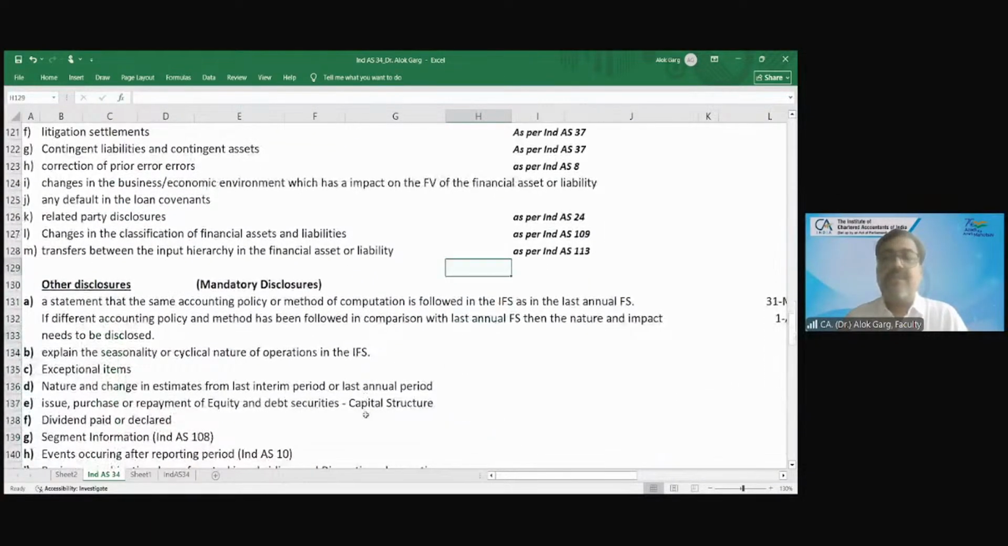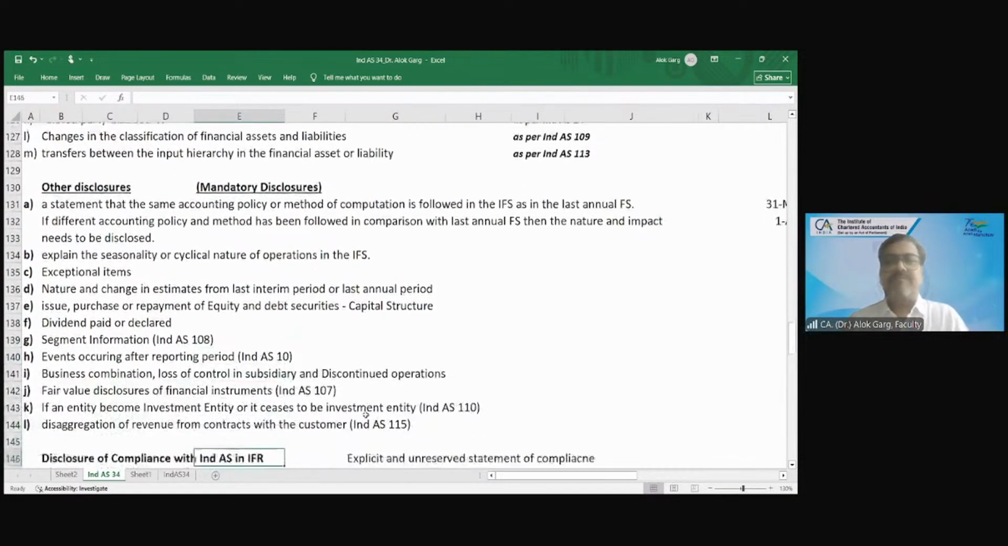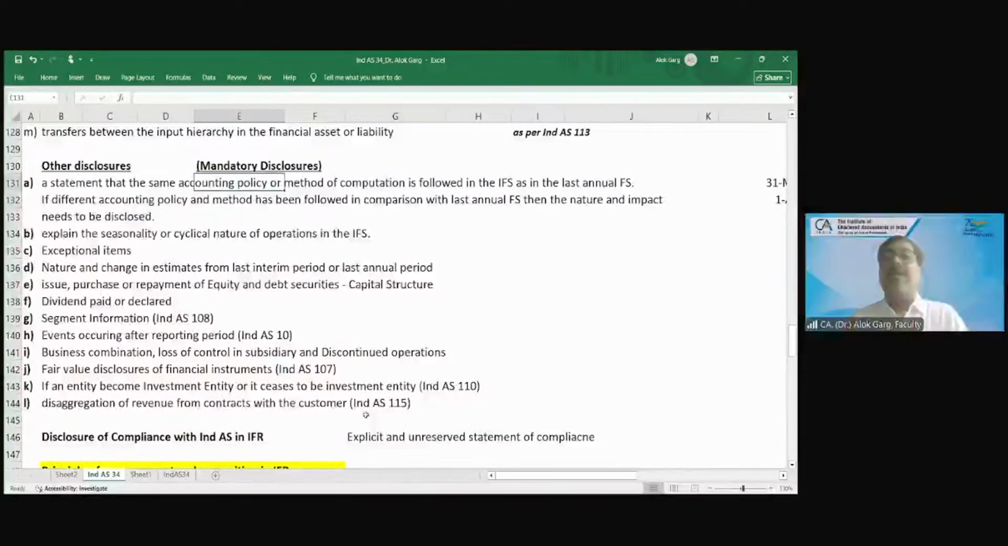So friends, then we are coming to the other disclosures. Other disclosures means mandatory disclosures, meaning it doesn't matter whether it is material or immaterial, you have to give those disclosures. Right? Friends, what are the mandatory disclosures? Friends, in the notes to accounts, tell me